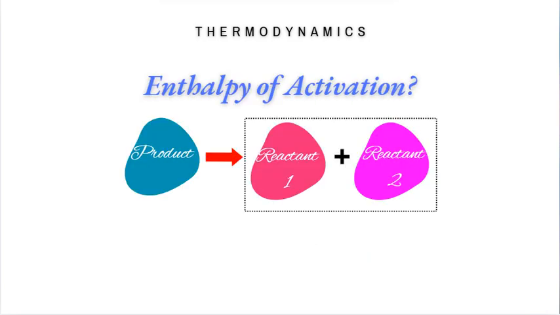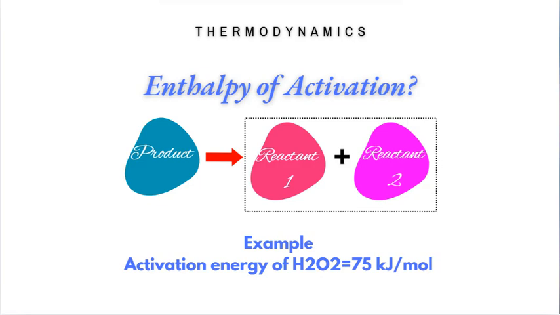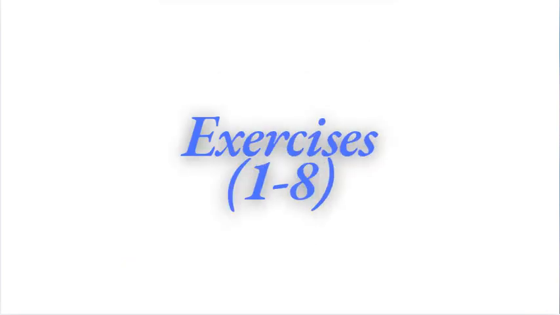Activation enthalpy. This is the minimum energy required for a chemical reaction to occur. One classic example is the decomposition of hydrogen peroxide into water and oxygen. It requires heat energy of 75 kilojoules to decompose 1 mole of hydrogen peroxide. Now we shall solve some relevant exercises to have a better understanding of the subject.